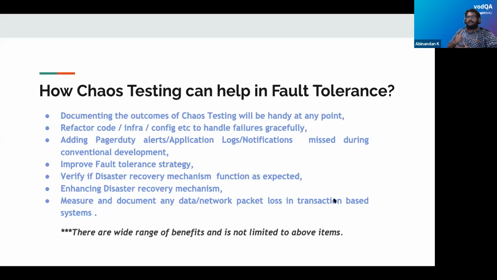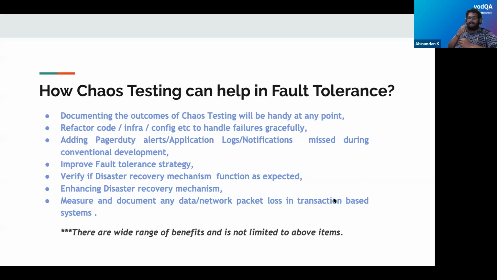Obviously, based on the chaos testing feedback, we can request the dev team to refactor their code or infra configurations accordingly. In most distributed systems, the logging and the pager duty should be intact. In case of business critical applications like banking transactions, the client or the dev team usually receive pager duty alerts in case of system failures.